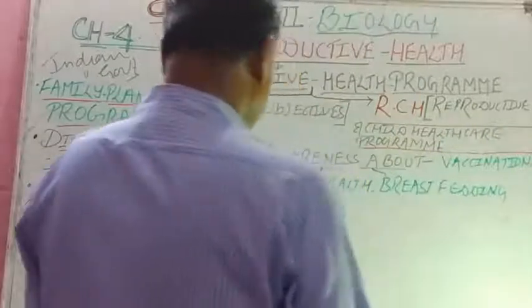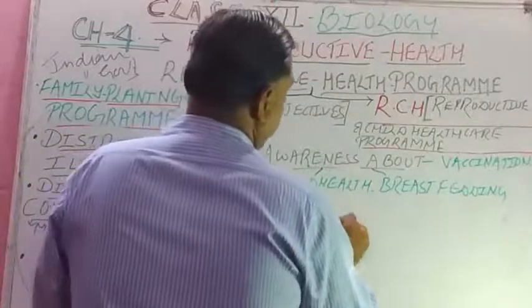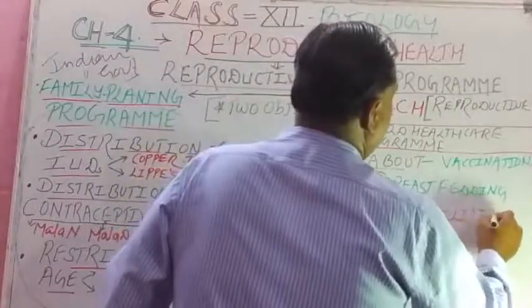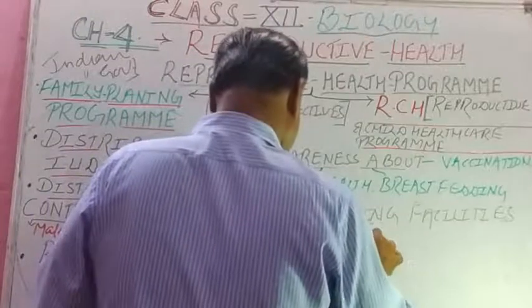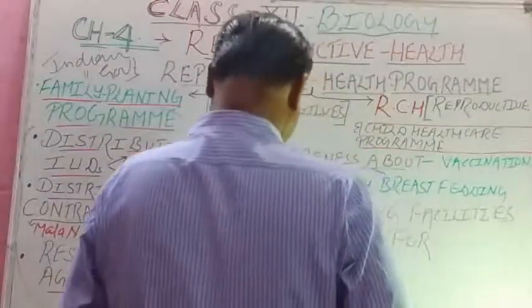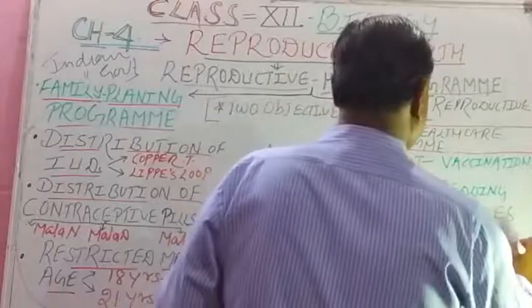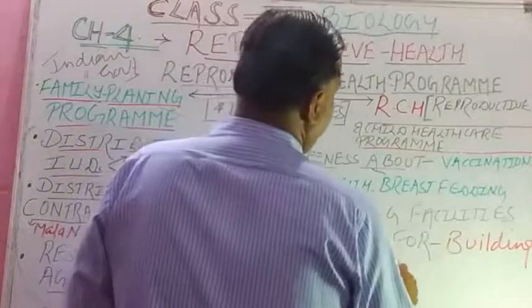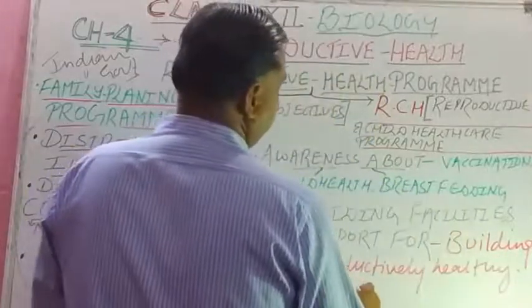Now the next objective under RCH is providing facilities and support for building a reproductively healthy society, isn't it?